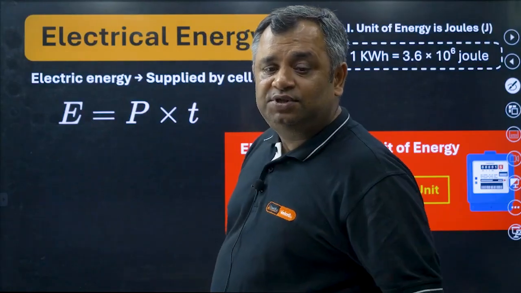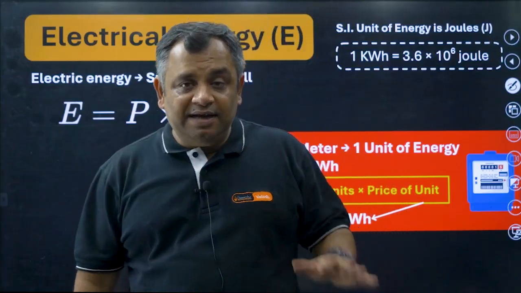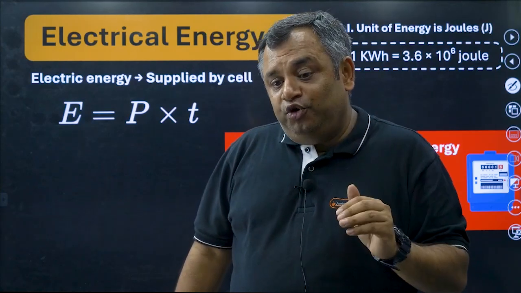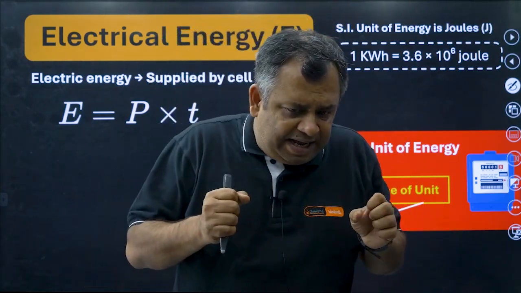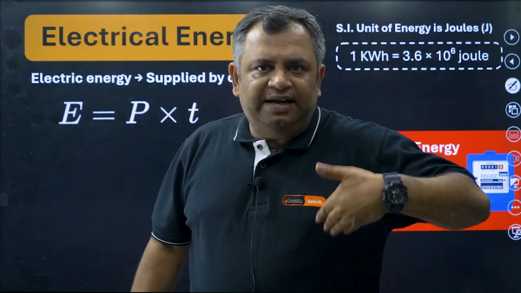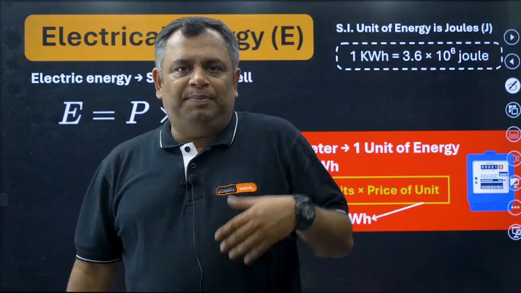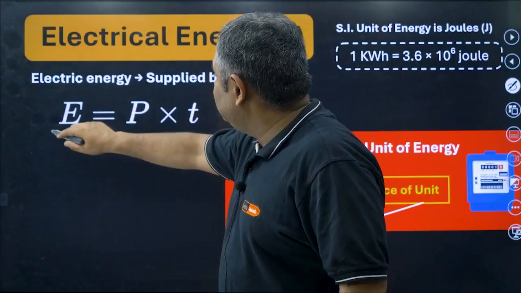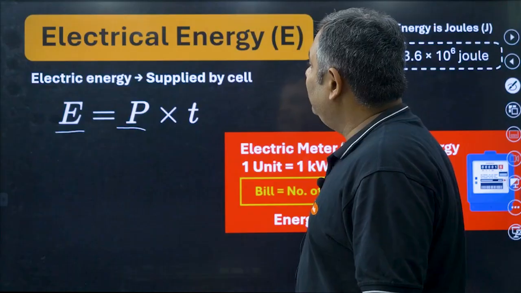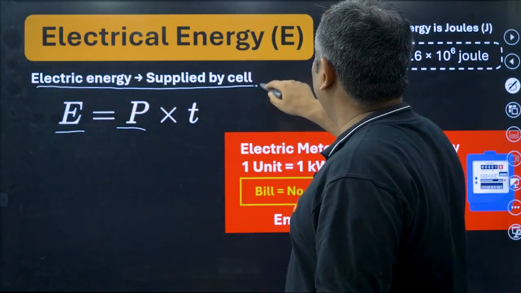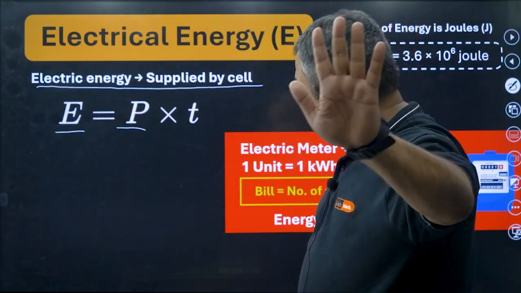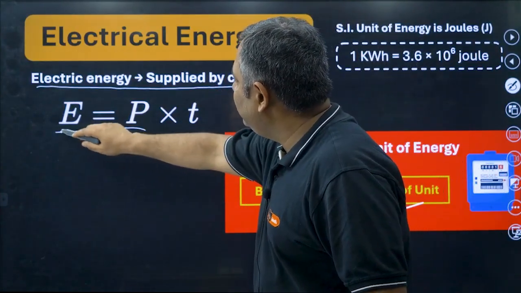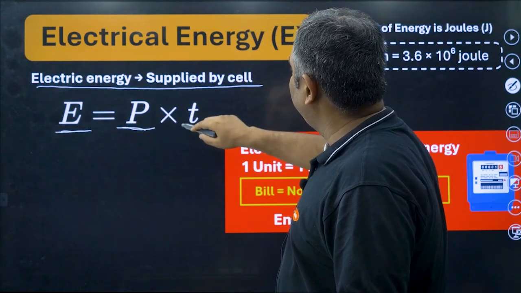Now, next thing that we are going to study is electrical energy. Till now we had studied electrical power. Now we are going to study electrical energy. So in common terms, if you apply power somewhere, your energy will get consumed. Energy and power are two different things here, and electrical energy is power supplied by a cell. Just remember that. It is defined as E, which is energy, is equal to P into T.